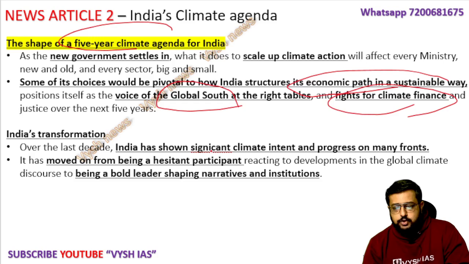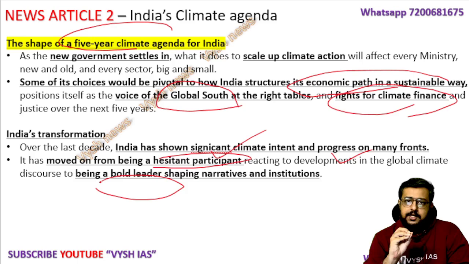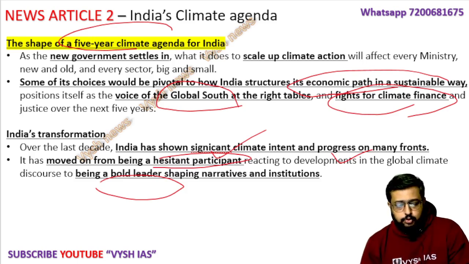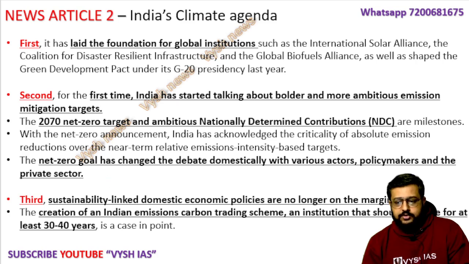Over the last 5 years, India has shown significant climate intent and progress on many fronts. It moved from being a hesitant participant to becoming a bold leader. Earlier we were just a member in all the groups, but now we are leading many of them. In 2-3 steps the author is telling what we have done and what we should do. First, we have laid the foundation of many global institutions, which we never used to do earlier.